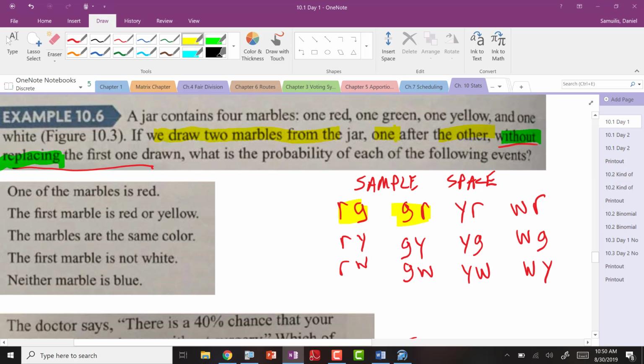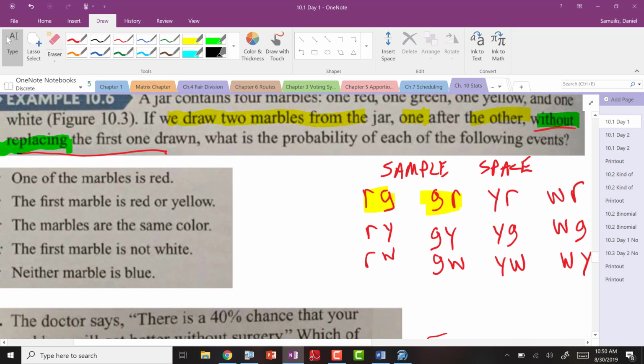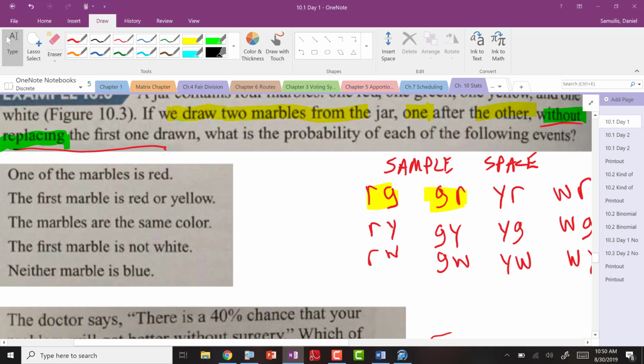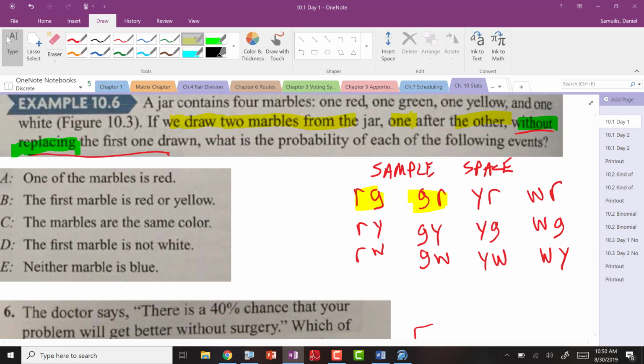Student number 10. What's the probability that one of the marbles is red? By the way, what's the denominator of this probability? Absolutely. One of them are red. What's the numerator? 1, 2, 3, 4, 5, 6. Boom shakalaka. And what does that end up being as a probability? 1/2 or 50% if you wanted to write it as a decimal.